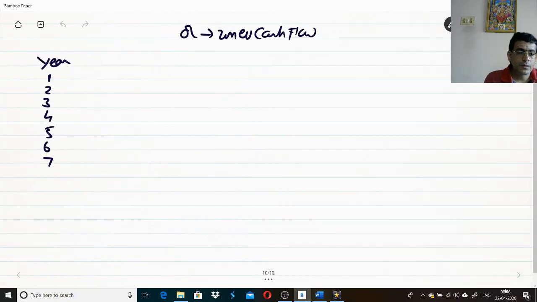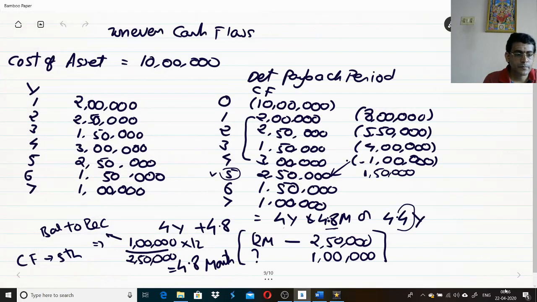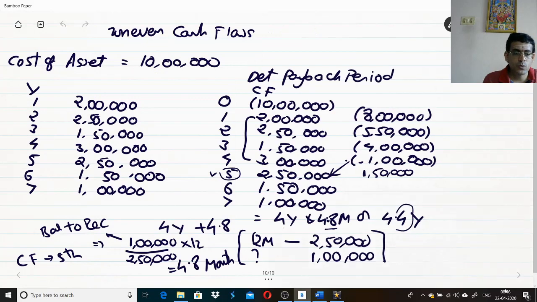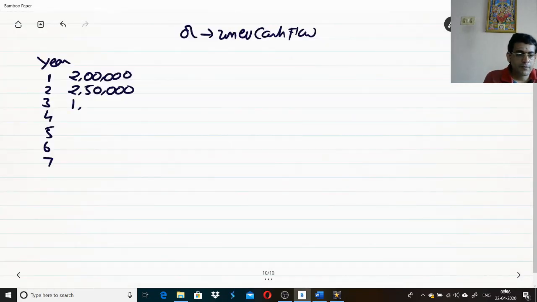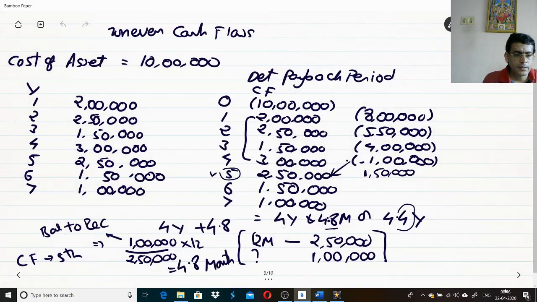2,50,000. First year the cash flow is 2 lakhs. Second year 2,50,000. Third year, what is third year? 1,50,000, 3 lakhs, 2,50,000. Then comes 1,50,000, 1 lakh.